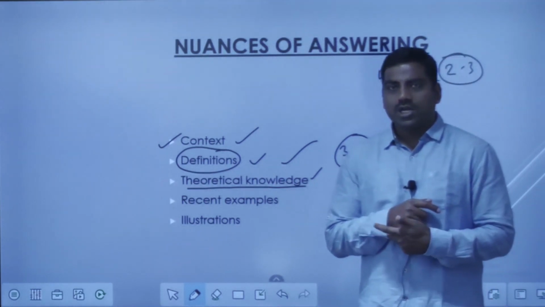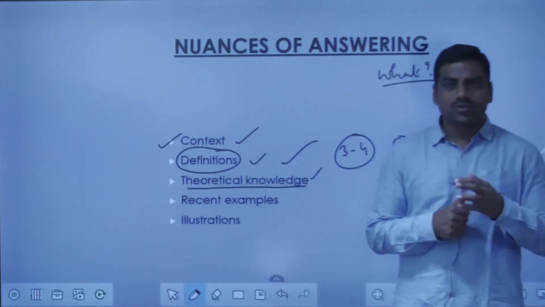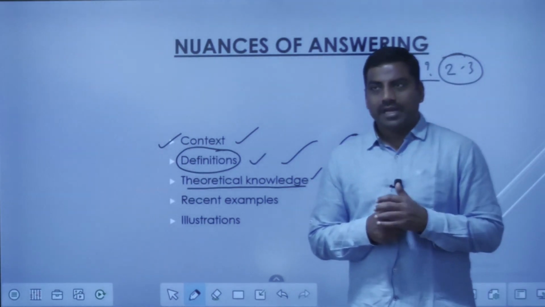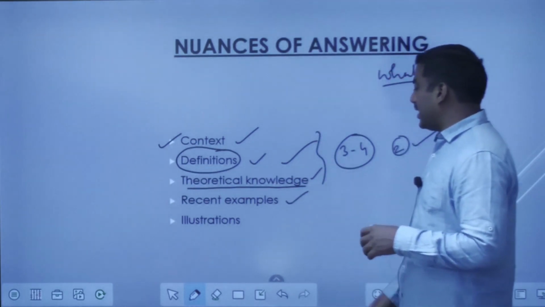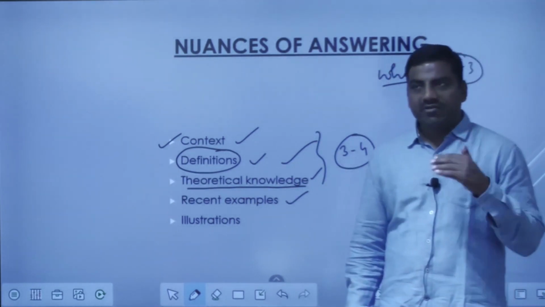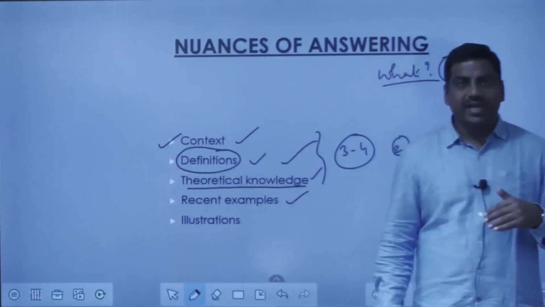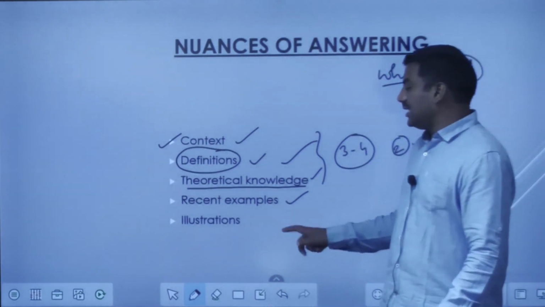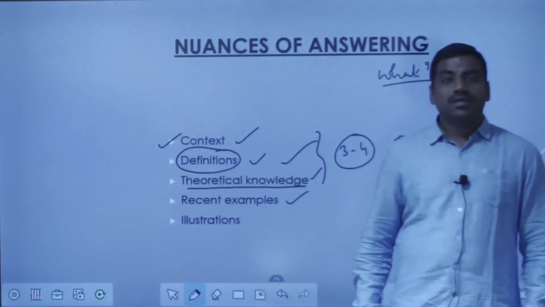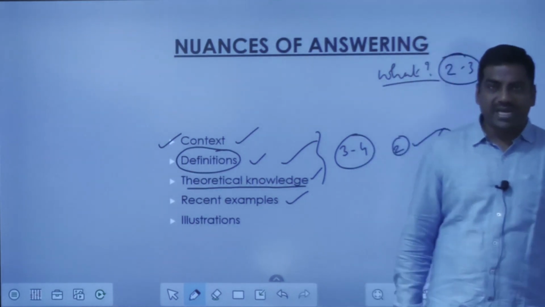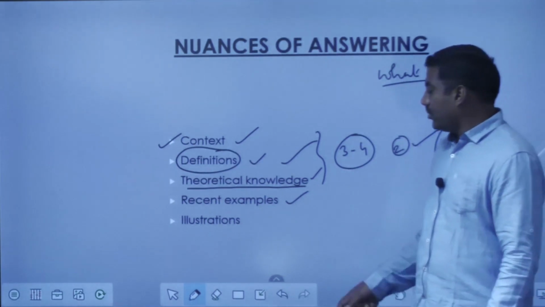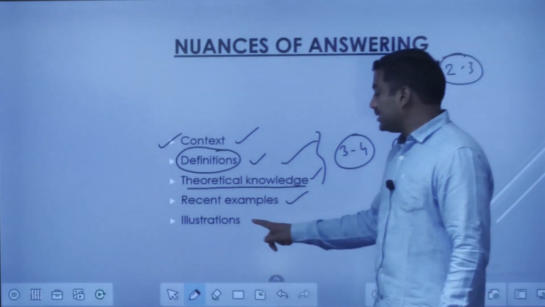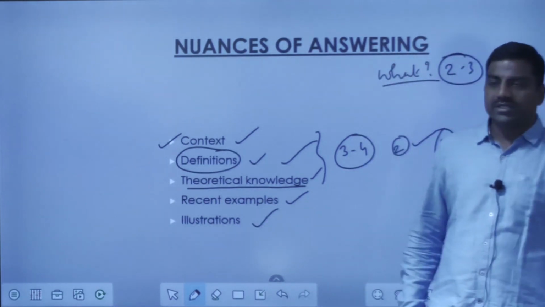Your theoretical approach, your definition, your context has to be to the point, and you should be maximizing your score here. And as I told earlier, under each process or device or phenomenon or application, please bring in the recent examples which have come in the newspapers or in any compilations or news that you have come across. Please include recent examples and illustration.